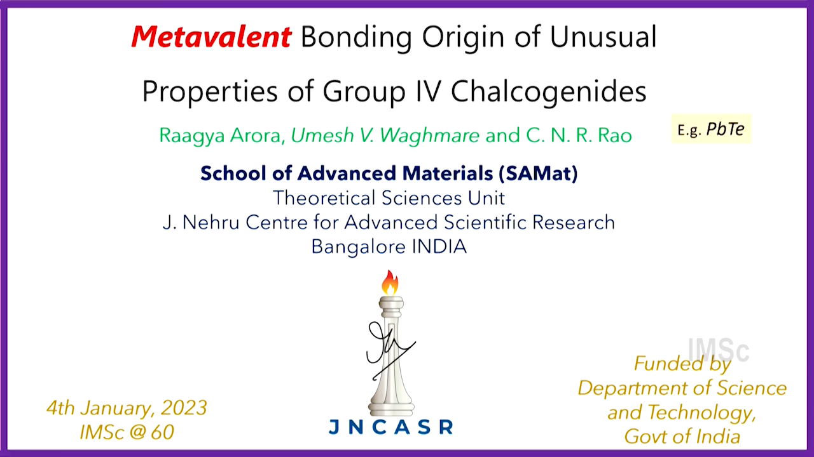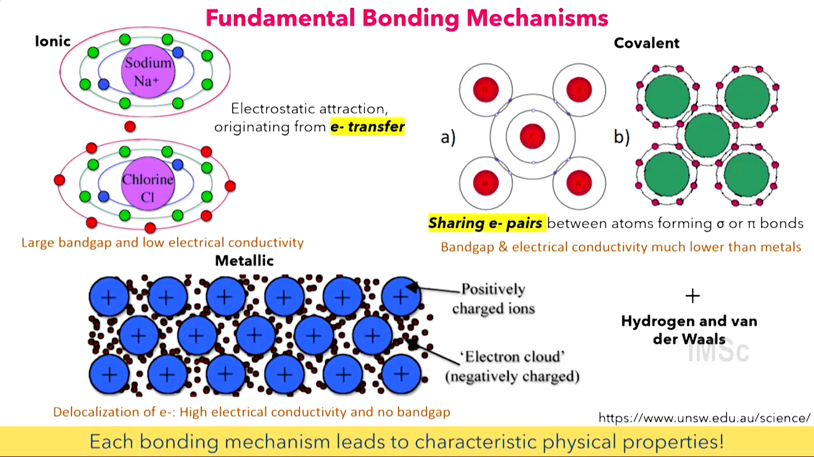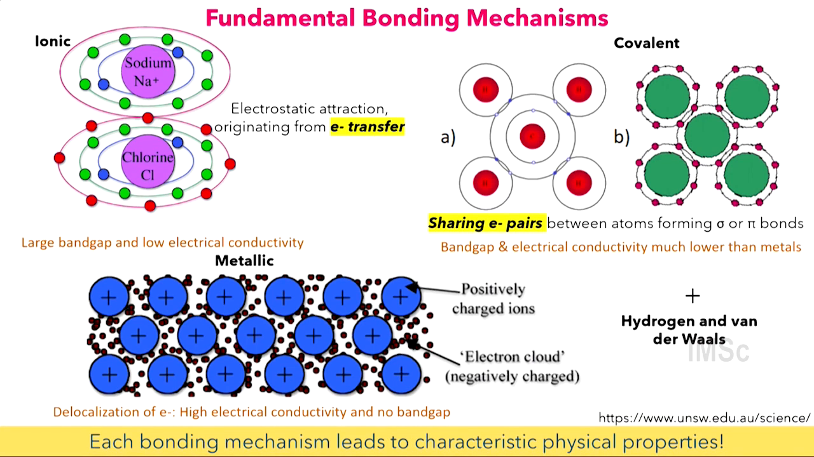So lead telluride is one example of this material. Lead is an element which belongs to group 4, which is the group of silicon, germanium and all. And tellurium belongs to group 6. They are called chalcogens. You will see they are really interesting systems. I hope to convince you through this talk. So let me start from some high school chemistry, particularly about bonding.